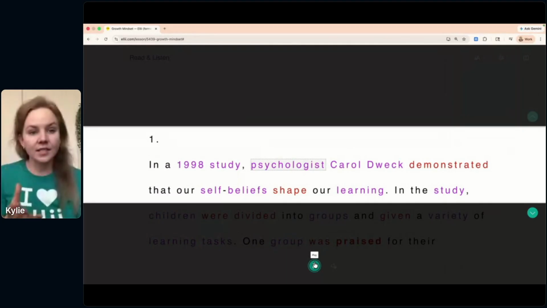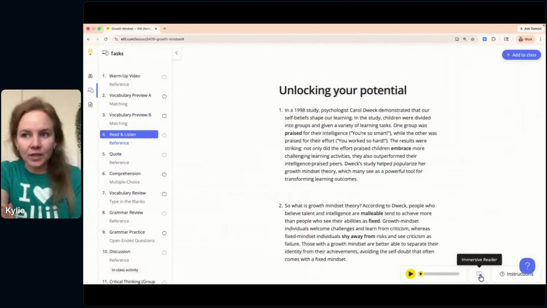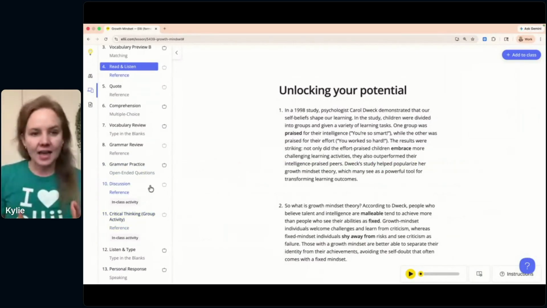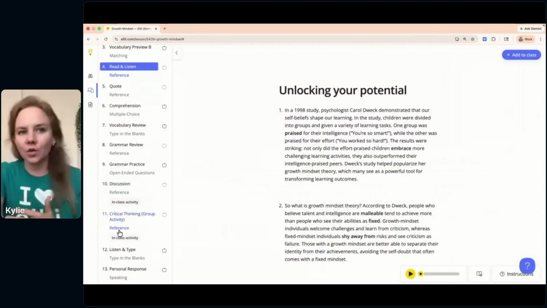Students also have access to Immersive Reader in their platform anytime there is a reading in the digital task player. And so again, you'll find that with that little book icon with the sound icon in front of it. I won't go too in-depth here with the other tasks. You'll see there's comprehension, grammar, discussion, critical thinking. There's also some personal response.